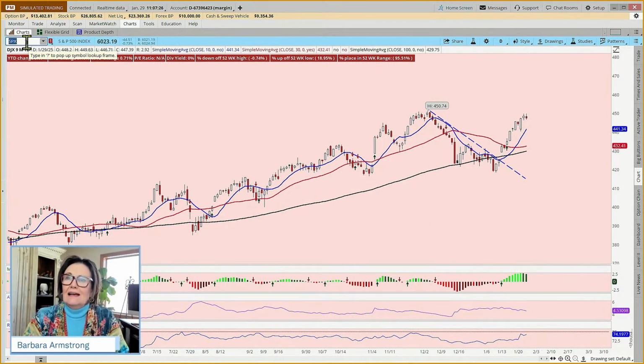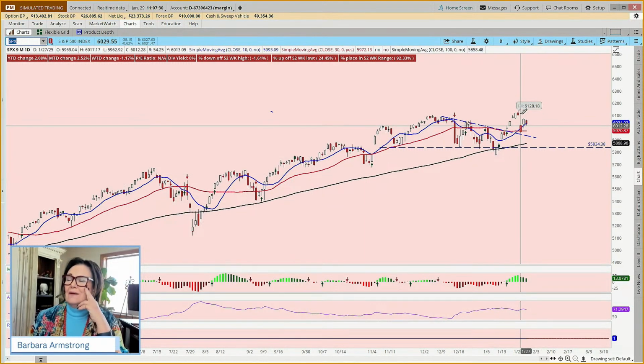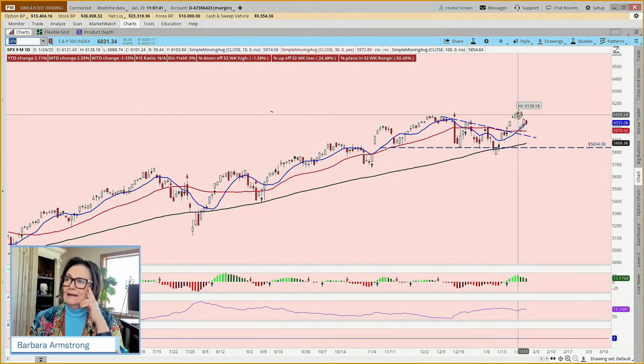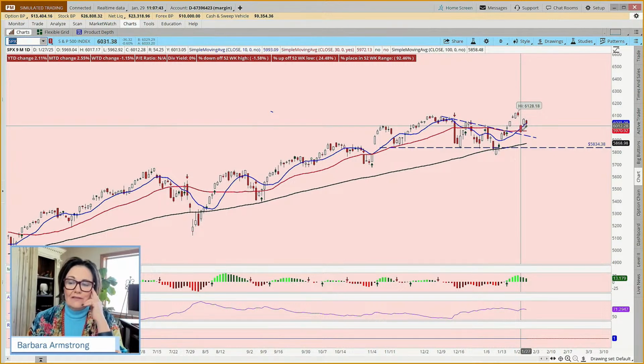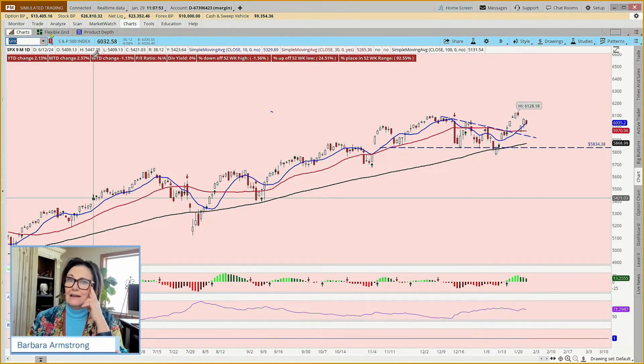When we look at the S&P 500, we hit a new all-time high on this index last week, and then we had the news come out about the Chinese AI company and NVIDIA and a lot of other heavyweights in the tech sector. This had a big pullback, and then we bounced pretty dramatically yesterday.